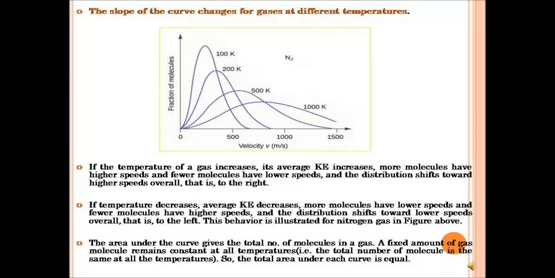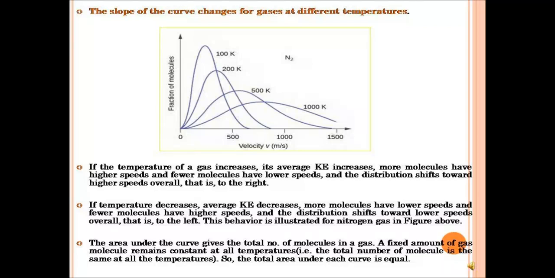This behavior is illustrated for nitrogen gas in the figure above. You can see that when you move from 500 to 200 to 100, the curve is shifting towards the left.